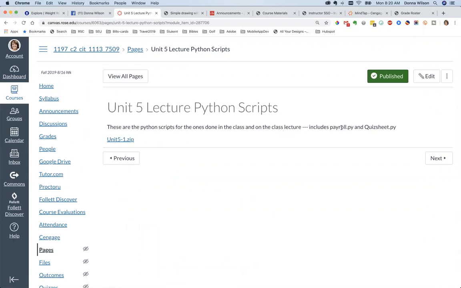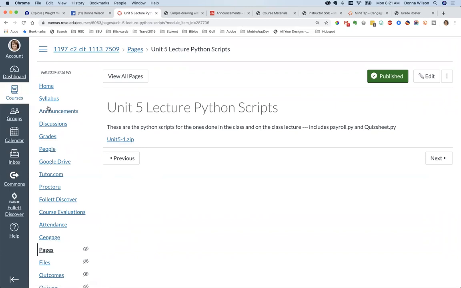It includes payroll.py, which I did on my Wednesday class, and quizsheet.py, which was done on Monday that I didn't get working. Well, in this zipped file, you'll find all of these work, and they are done in PyCharm. So you can download them here and check yours against that.